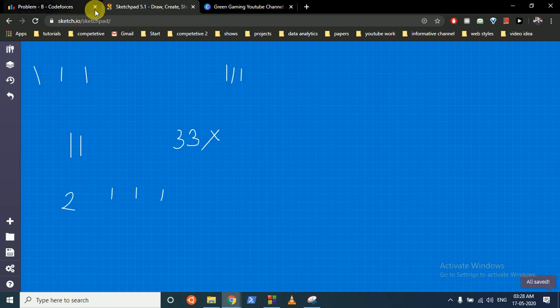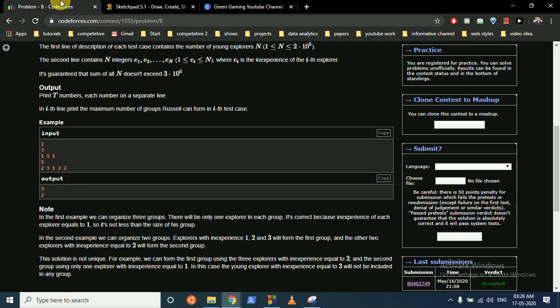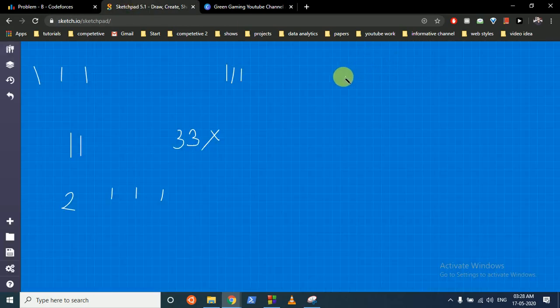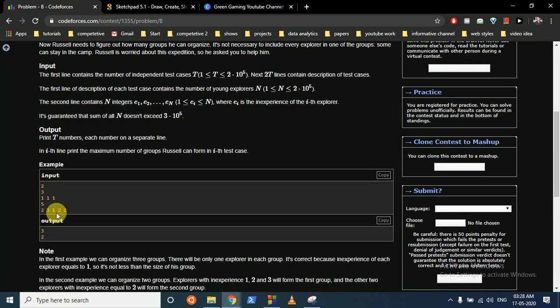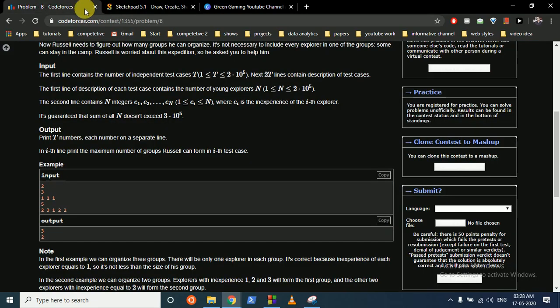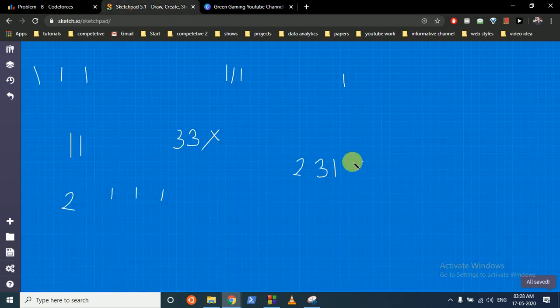Okay, cool. So the simple approach can be: first find out how many 1s, 2s and 3s there are. You can make a map or an array as you like. I'll make a map of frequencies first, for 2, 3, 1, 2, 3, 1, 2, 2.